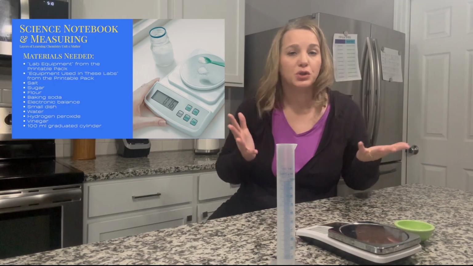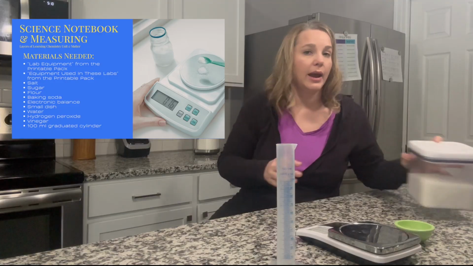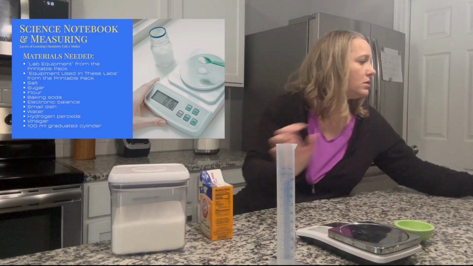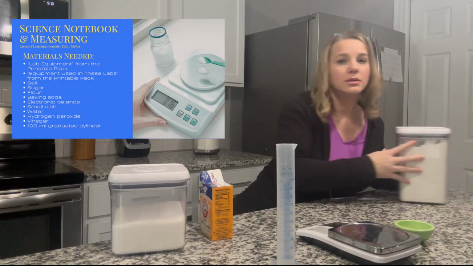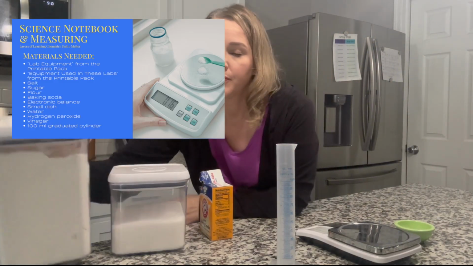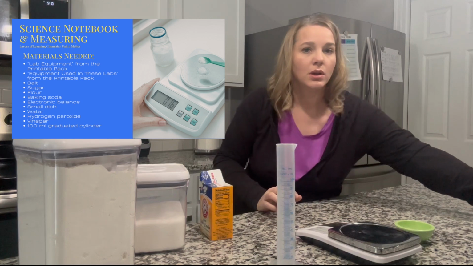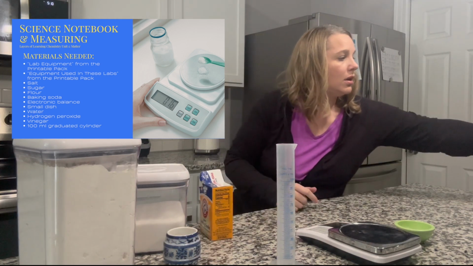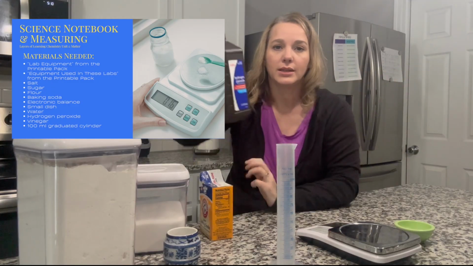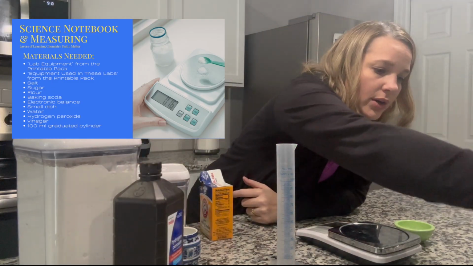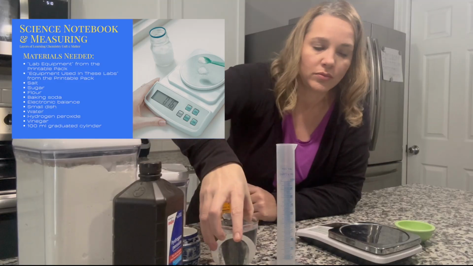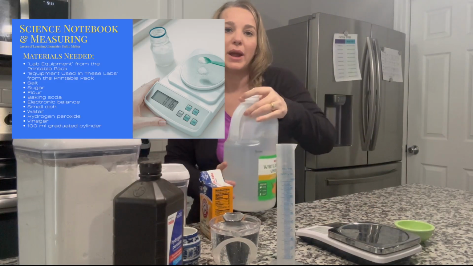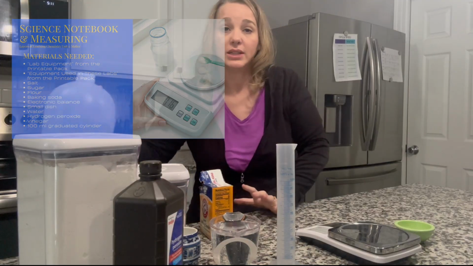You can pick and choose based on what you have, but I have some sugar, some baking soda, some flour, and some salt for my solids. Then I have hydrogen peroxide and water and vinegar for my liquid measuring. So that's a lot of stuff.